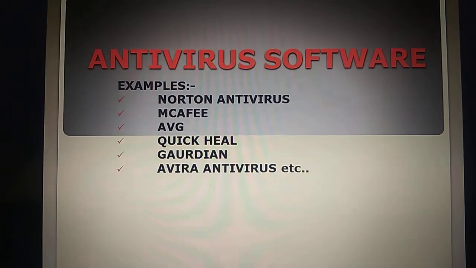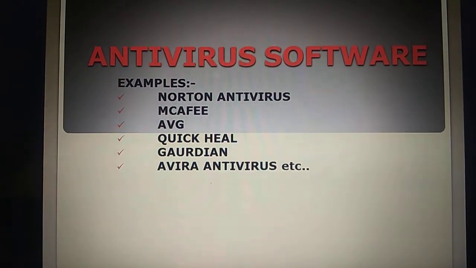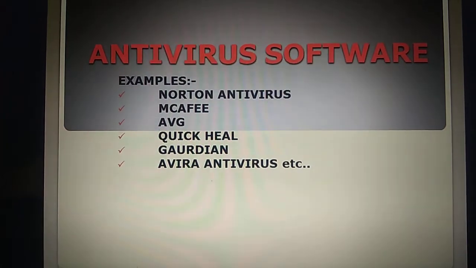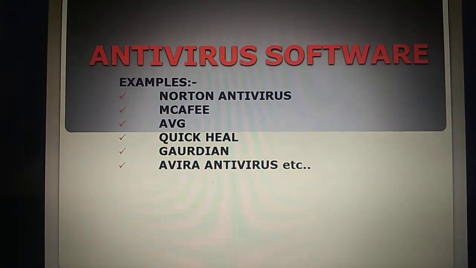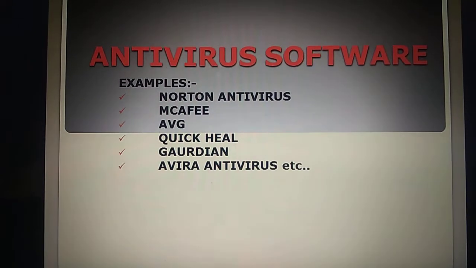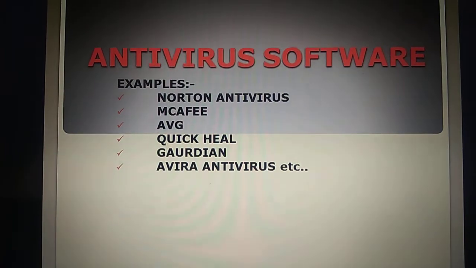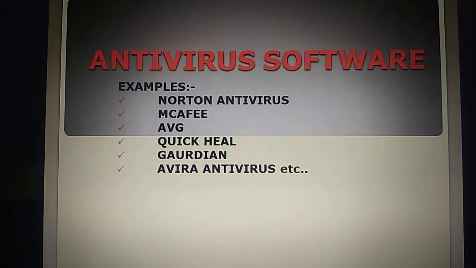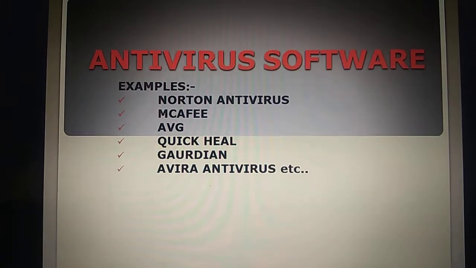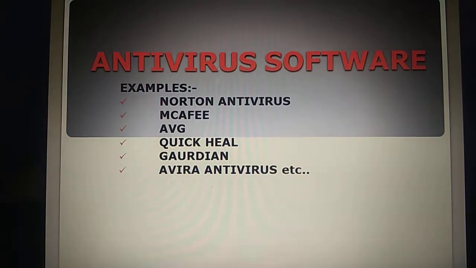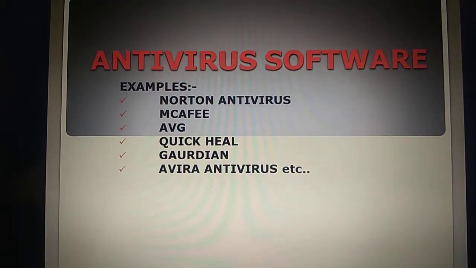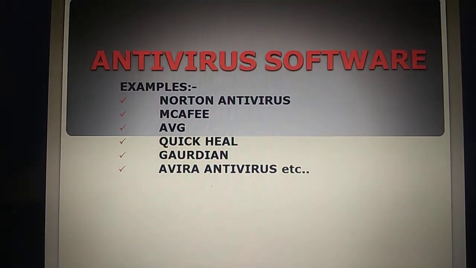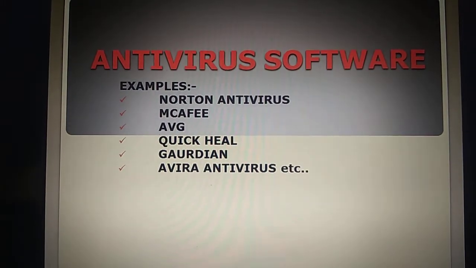Since you know very well, computer viruses are small programs designed for malicious functions in your computer. They do a lot of harm to computer users. Today I will explain in detail what antivirus is and how we can prevent our computer systems from viruses. Antivirus is a small software, also known as utility software.